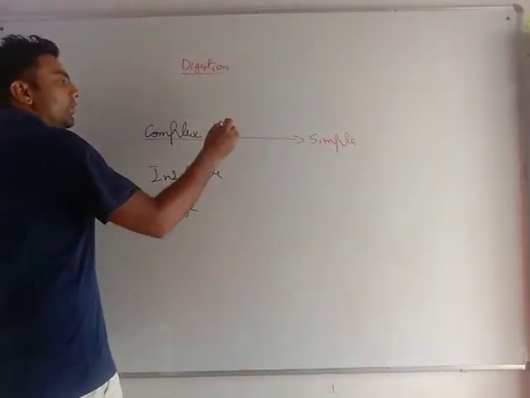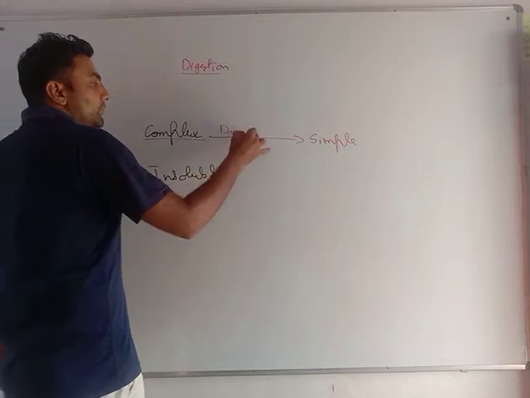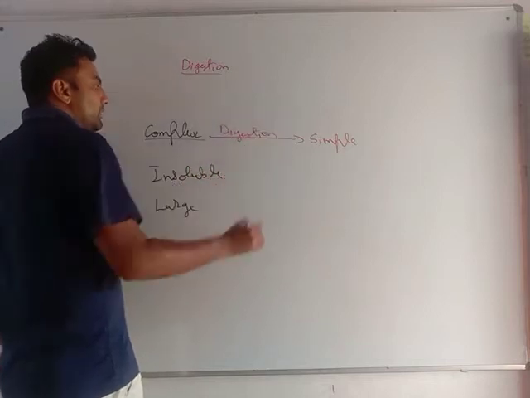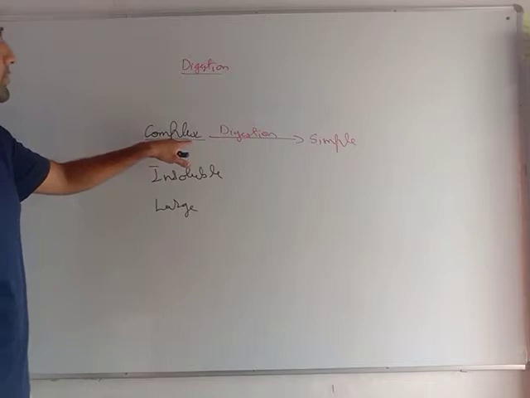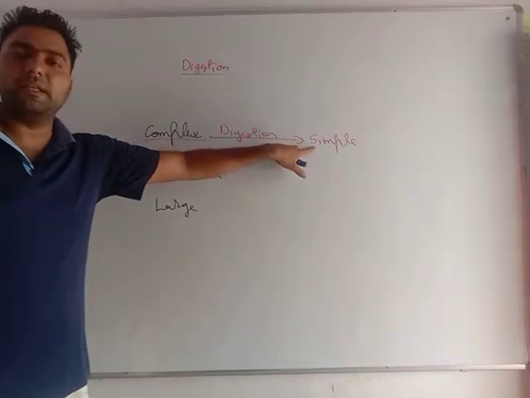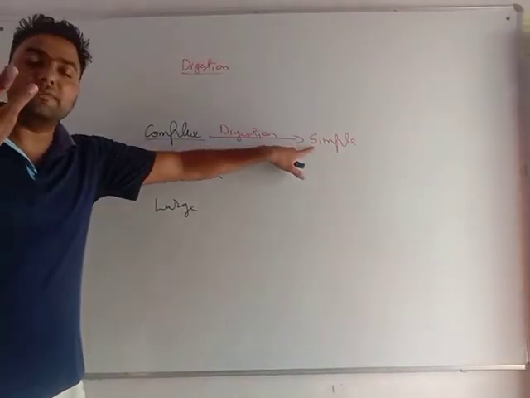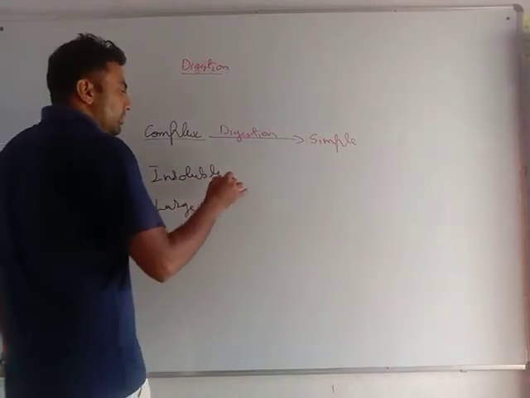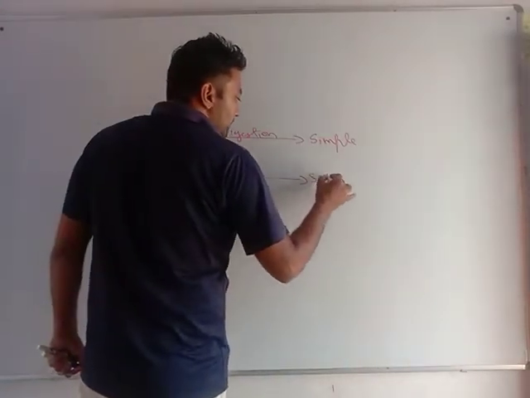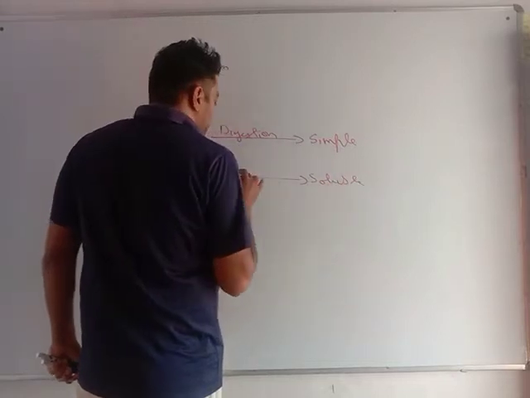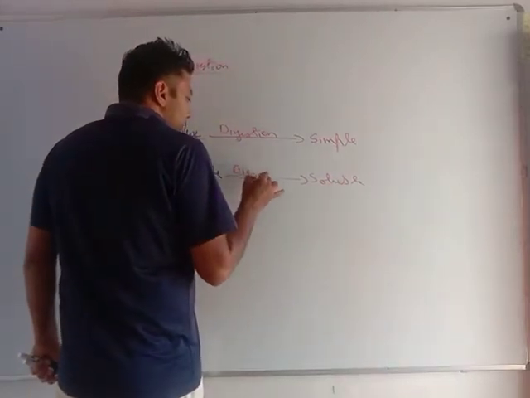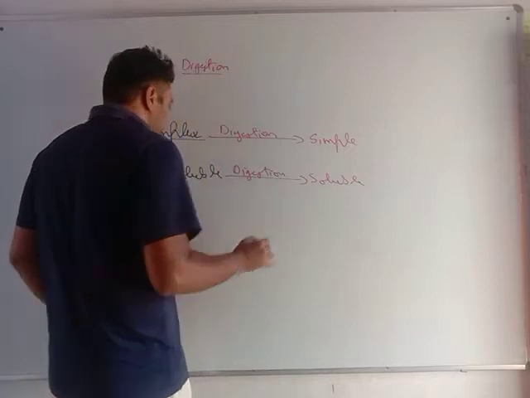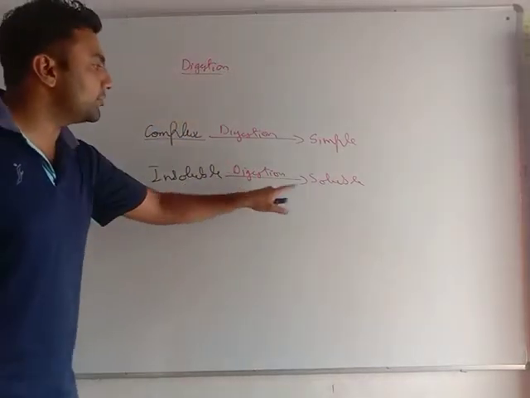Very important, my dear students. Digestion converts complex material into simple material. Simple material means an easy one, which my body can easily use. Digestion converts insoluble material into soluble material.